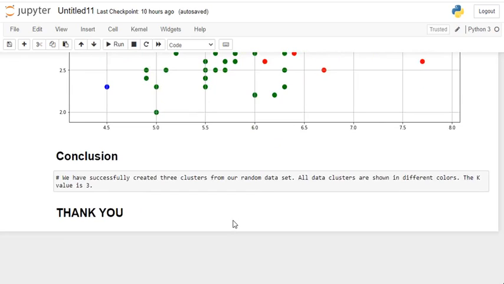Conclusion: we have successfully created 3 clusters from our data points. All the clusters are shown in different colors, so the k value is 3.